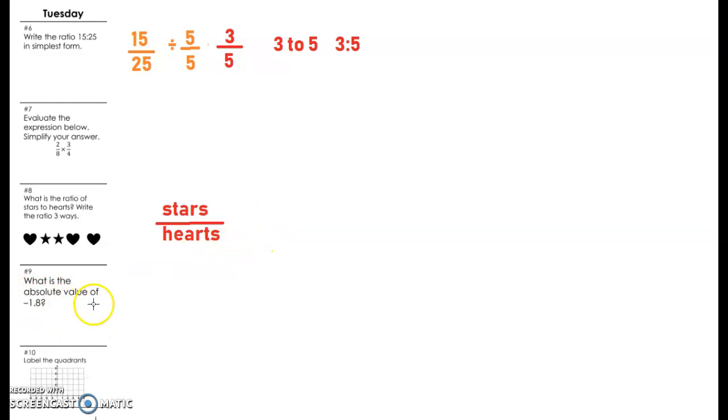What's the absolute value of negative 1/8? That's the same as saying this, right? Which gives you the magic power to turn that into a positive number. So you can figure that out.